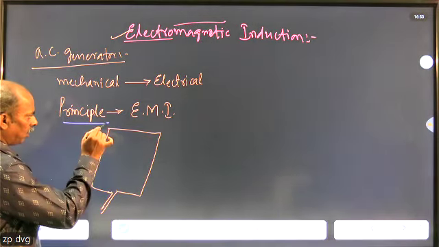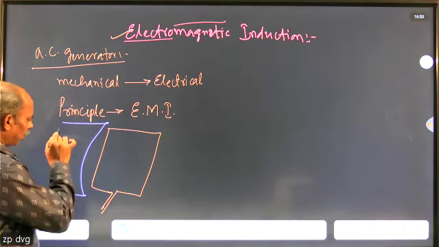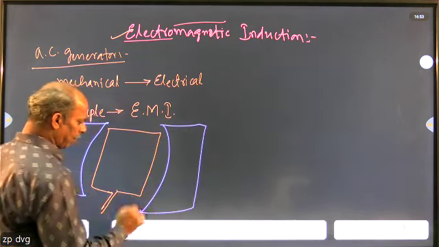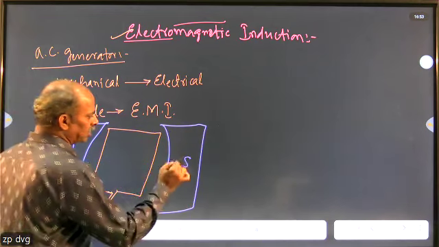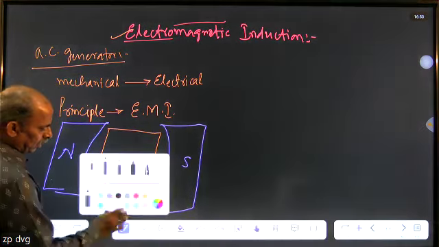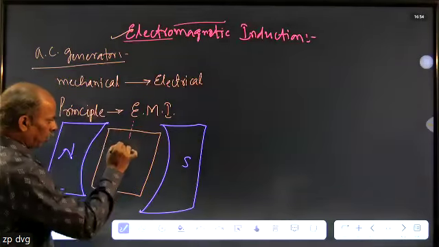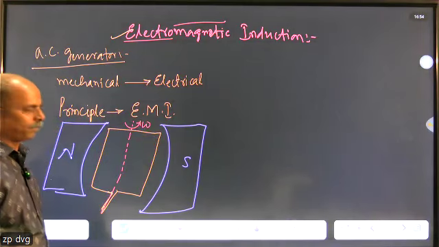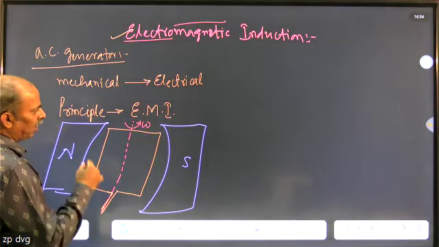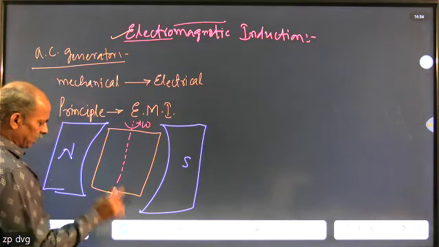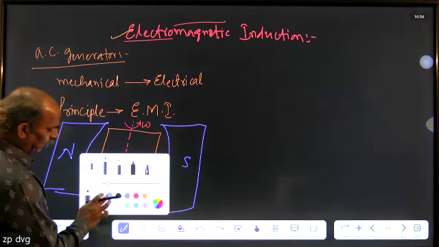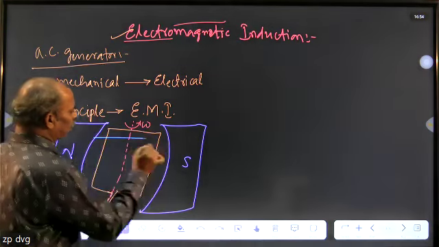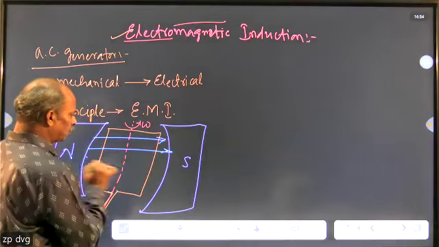Here, suppose you draw a concave shaped magnet, you can say this is the North Pole and this is the South Pole. And if this coil is free to rotate about an axis with a certain angular velocity, let it be omega, then automatically this coil is present within a region of the magnetic field in which the strength of the magnetic field varies continuously. So here magnetic field lines exist from North Pole to South Pole.